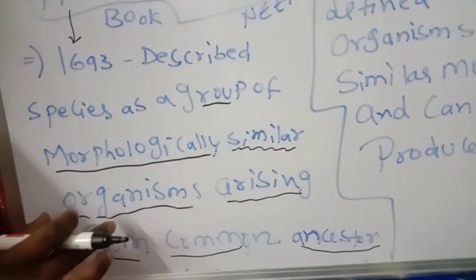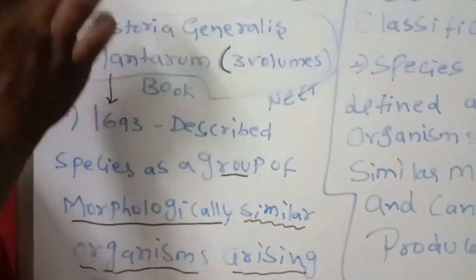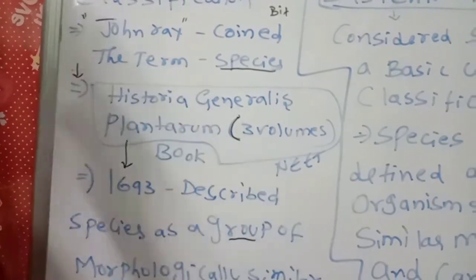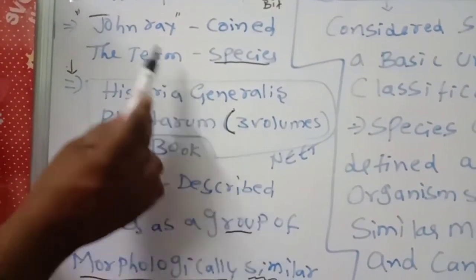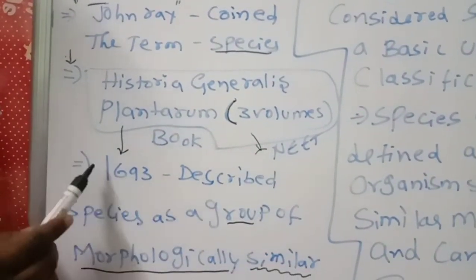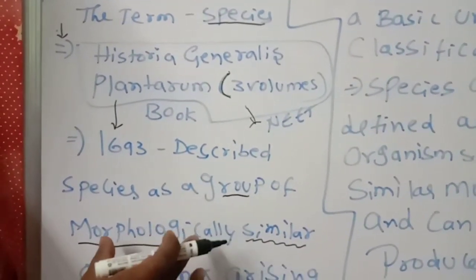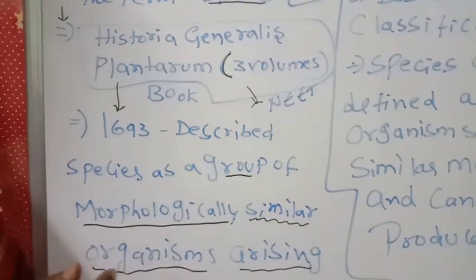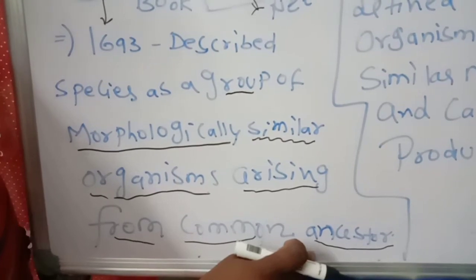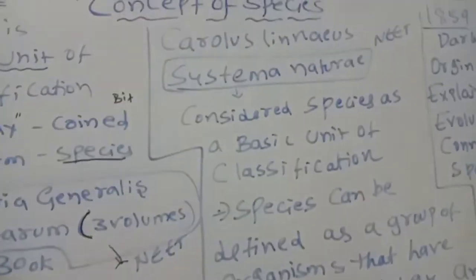Morphologically, meaning external characters, similar organisms arising from common ancestors. Their ancestors are common. Such a kind is called a species.